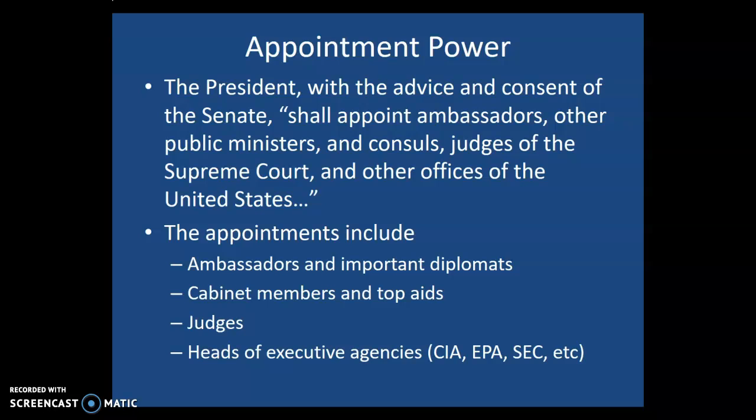So what does that mean? The president's appointment power includes appointing ambassadors and other important diplomats. It includes appointment of cabinet members and other top aides. The cabinet members, by the way, are people like the Secretary of State, Secretary of the Treasury, Attorney General, those types of people. It includes judges and the heads of executive agencies. That would be things like the CIA, Central Intelligence Agency, the Environmental Protection Agency, the Securities and Exchange Commission. These are important executive departments that are focused on certain areas of our nation's needs.